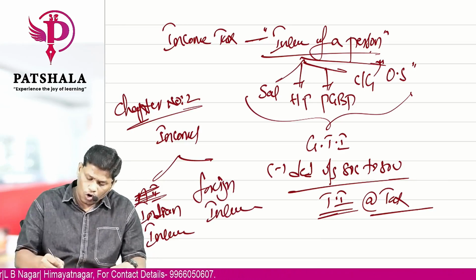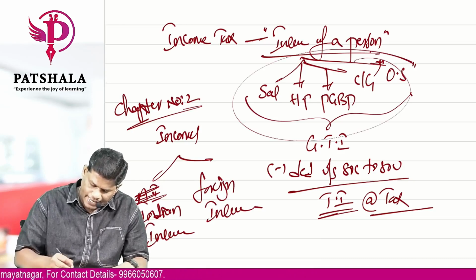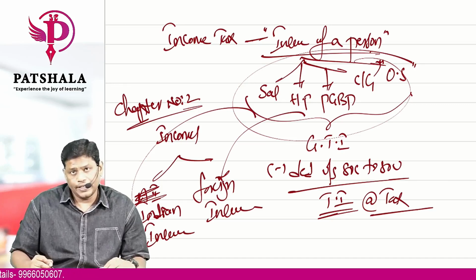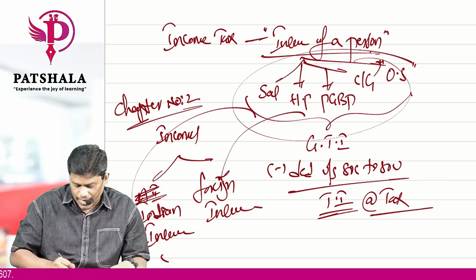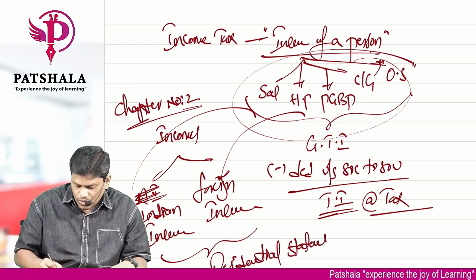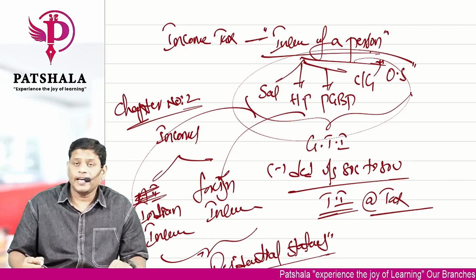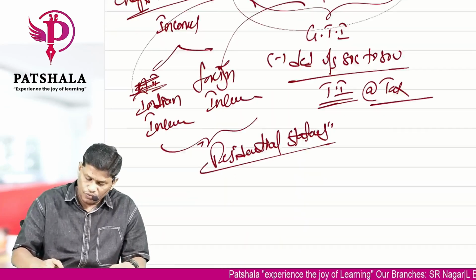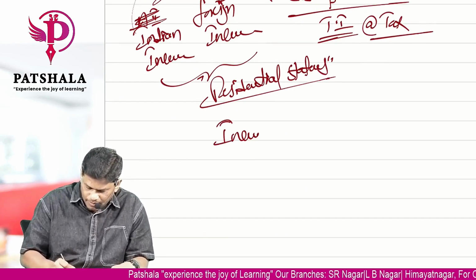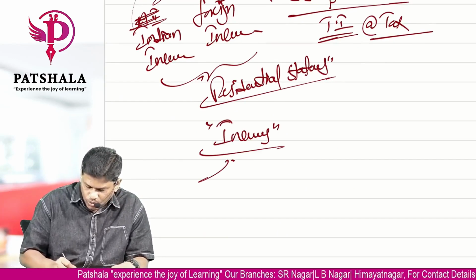Okay. All these incomes which we have can be in India. All these incomes can be outside India. And you have also understood that based on residential status, we will tax Indian income and foreign income. Okay. So for the purpose of chapter number 3, incomes are broadly categorized into two types.